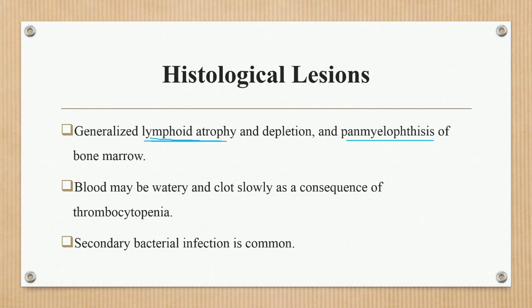Next, the blood may be watery and clot slowly as a consequence of thrombocytopenia. They also cause thrombocytopenia. Secondary bacterial infection is common with this. So these are the histological lesions.